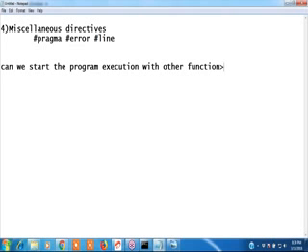Program execution starts from main. My question is, can we start the program execution with other function? Is it valid or not? Tell me the answer, guys. Can we start the program execution with other function? No.